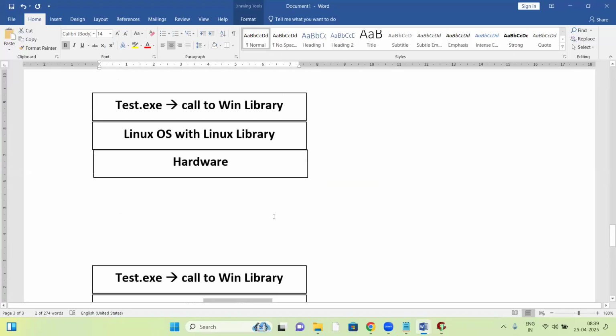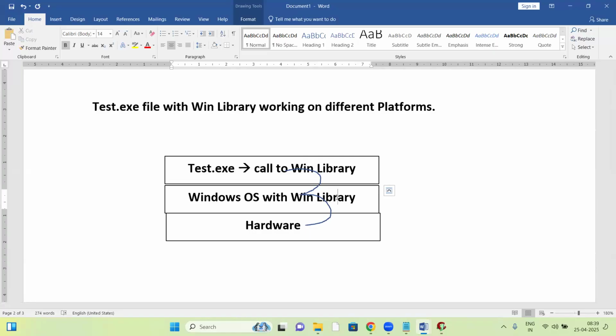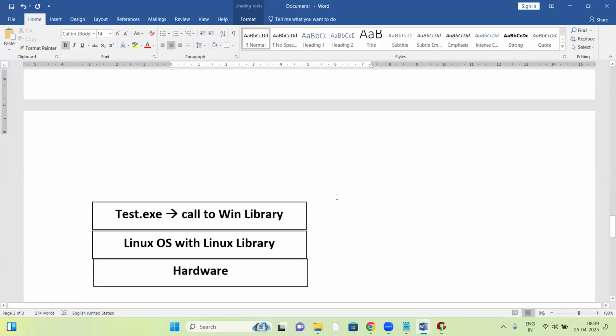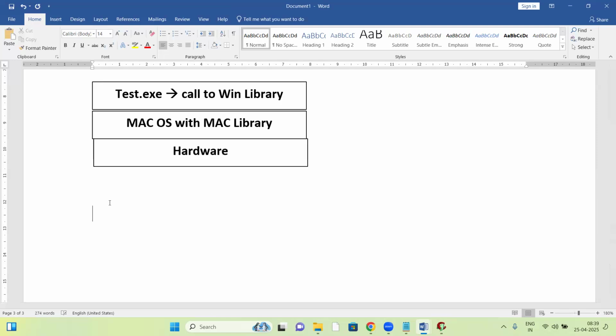Since test.exe file is linked with the Windows OS library, it works only with the Windows library. It won't work with other platforms, it simply fails. So that's the reason the exe file is platform dependent. Why is the exe file platform dependent? The reason: since the exe file is linked with the OS library statically.